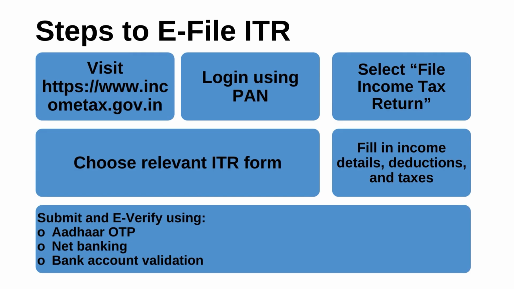Then choose the relevant ITR form which is applicable to you. Then fill in income details, deductions and taxes. You will see all these items in your form when you open it. Then submit and e-verify. What is required for e-verifying? Aadhaar OTP or net banking and bank account validation. So these are the steps we have to follow while e-filing the ITR.